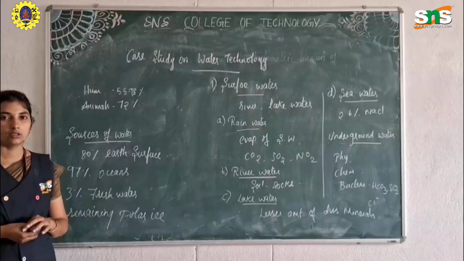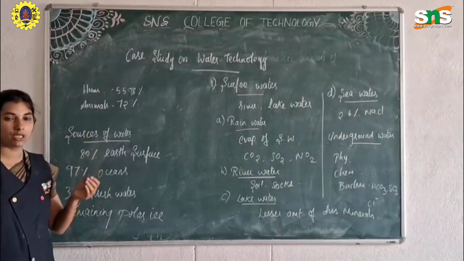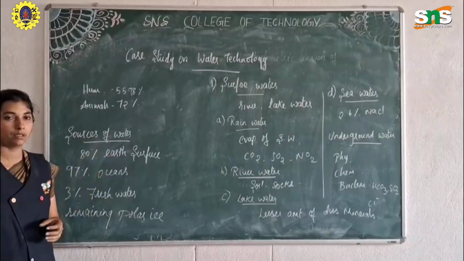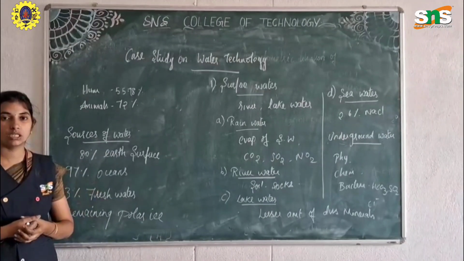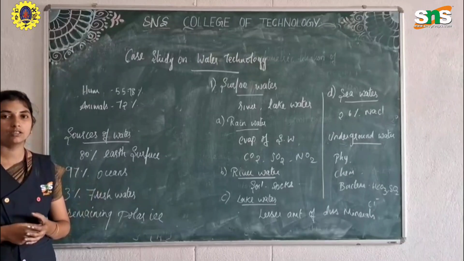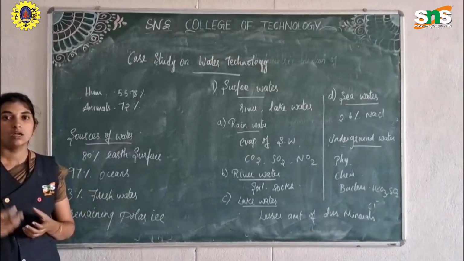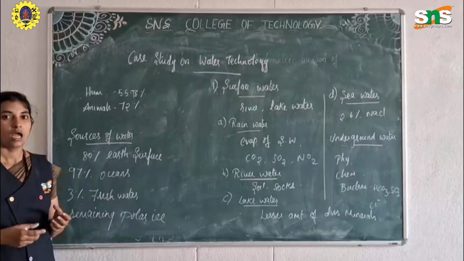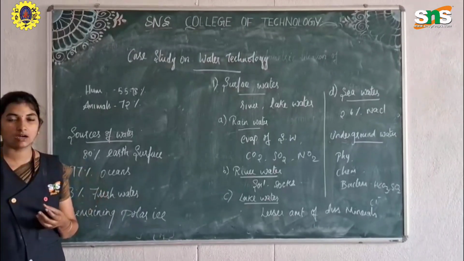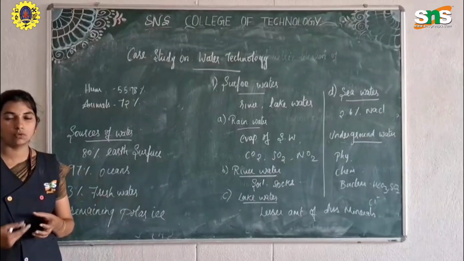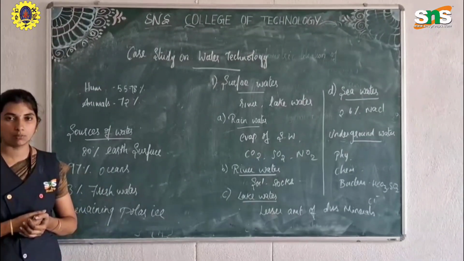Human beings are made up of about 55 to 78 percent water, and animals can absorb water proficiently, about 72%. Totally, the water surface area covers a large percentage of the universe. And the sources of water that we can cover in this universe amount to 100 percent of the water area in this field.